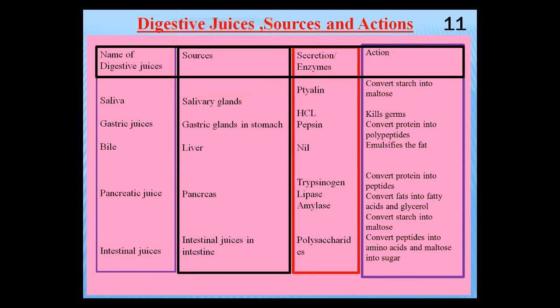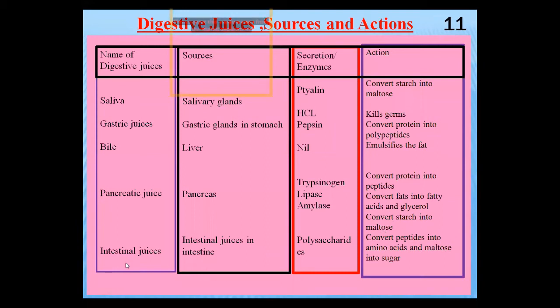The next is bile. Bile is secreted by the liver. It contains no enzymes. Remember this. It has only one function, which is emulsification. The next is pancreatic juice. This juice is secreted by the pancreas. It contains three enzymes: trypsinogen, lipase, and amylase. Trypsinogen works on proteins, lipase works on fats, and amylase works on starch and converts it into maltose.